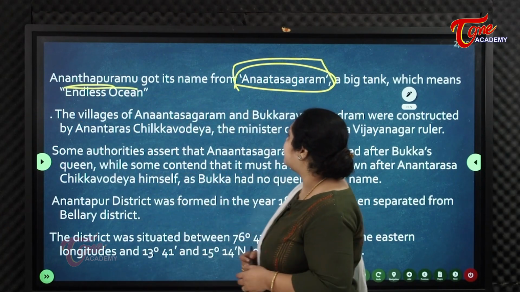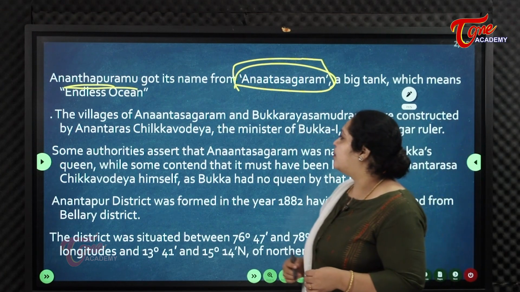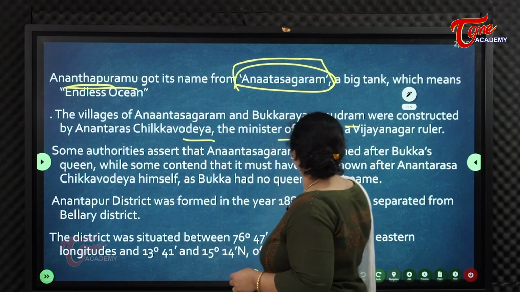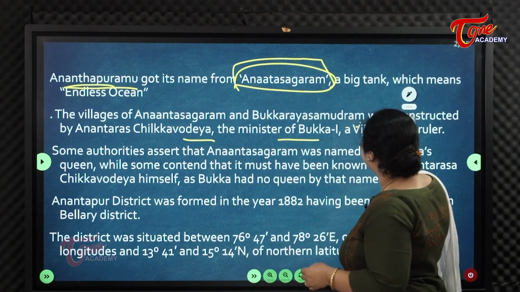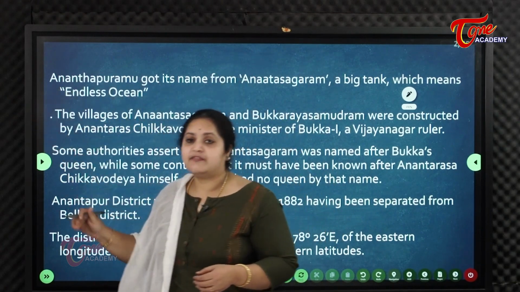The villages of Ananthasagaram and Bukkaraya Samudram were constructed by Anantharasa Chikkavadeva, the minister of Bukka, a Vijayanagara ruler.